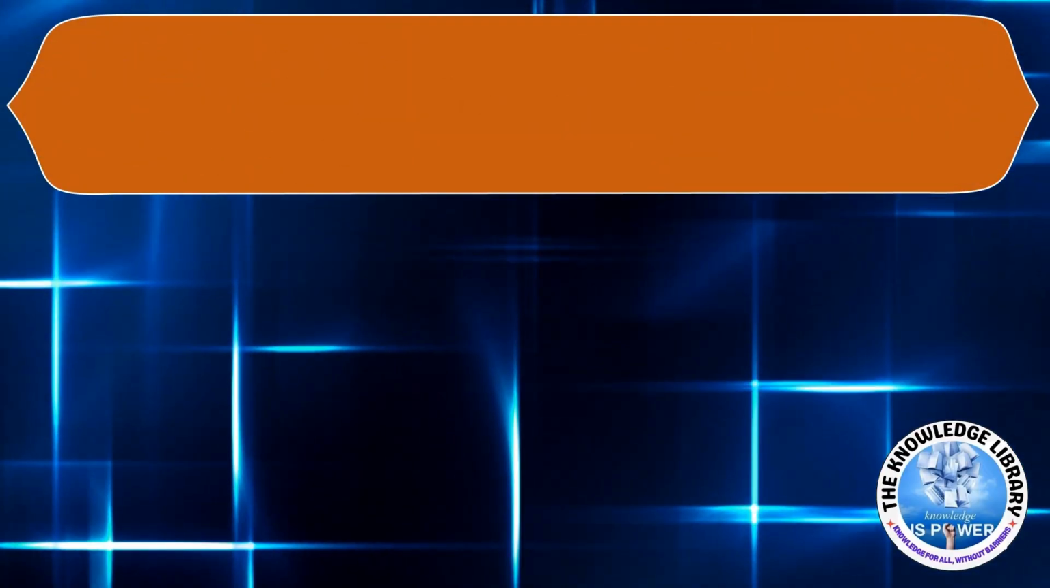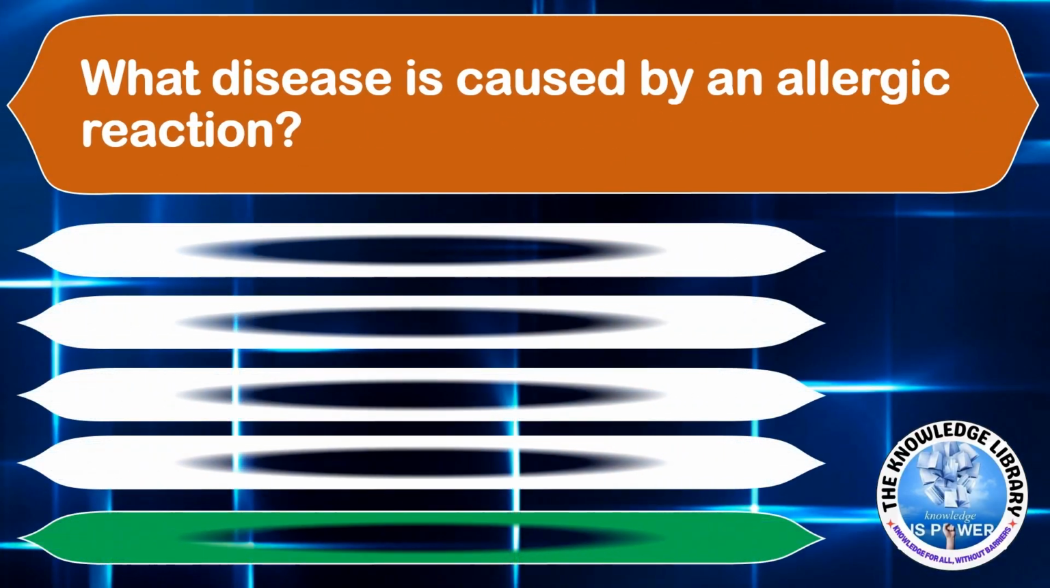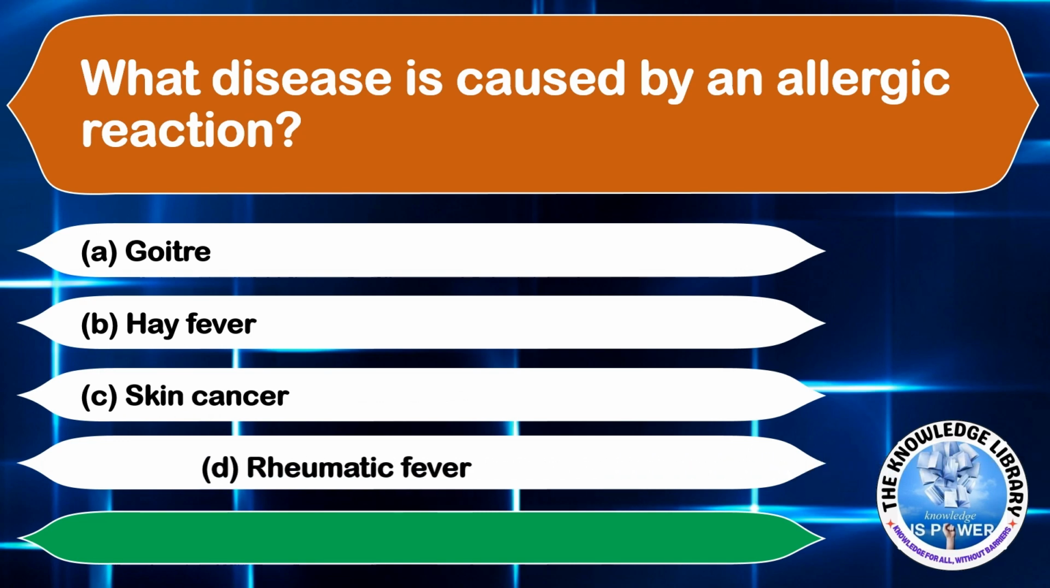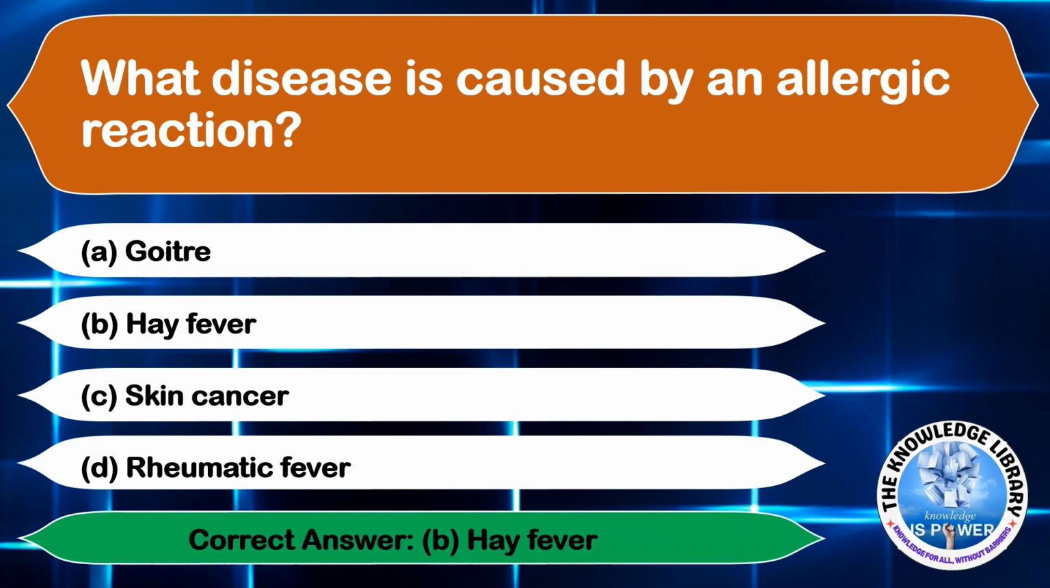Next question. What disease is caused by an allergic reaction? Option A, goiter. Option B, hay fever. Option C, skin cancer. And option D, rheumatic fever. The correct answer is option B, hay fever.